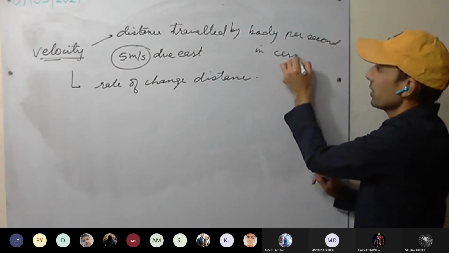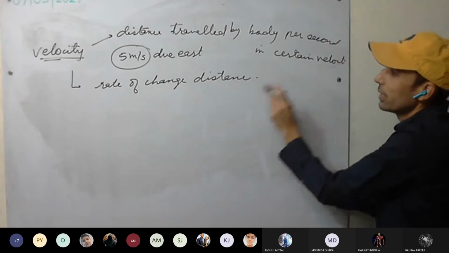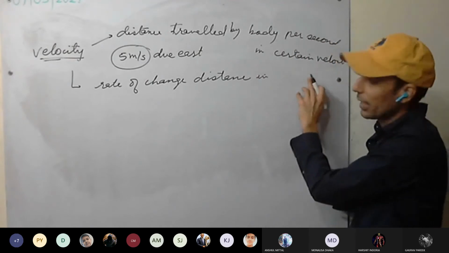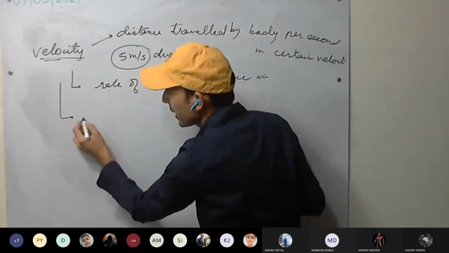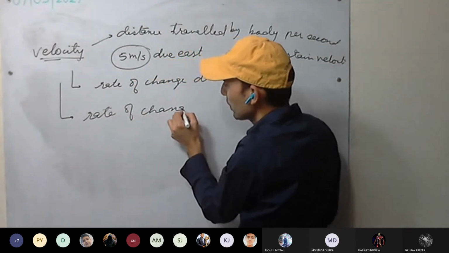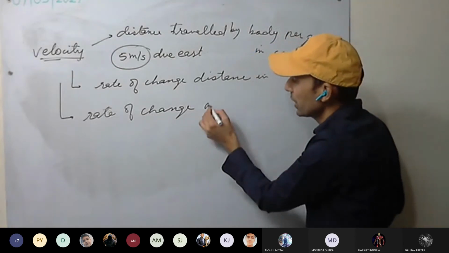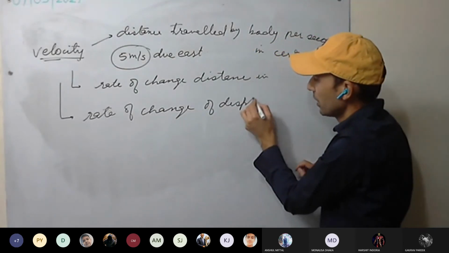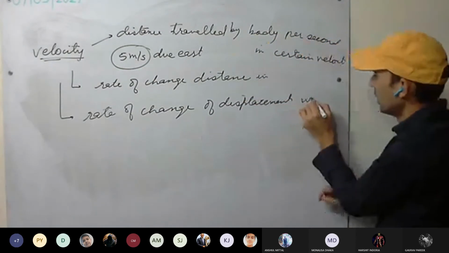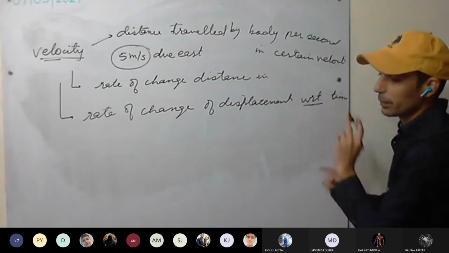Now in a certain direction, that will be velocity. Rate of change of distance in a particular direction with time. Or velocity we can say is rate of change of displacement. Displacement is a vector quantity. Rate of change of displacement with respect to time.